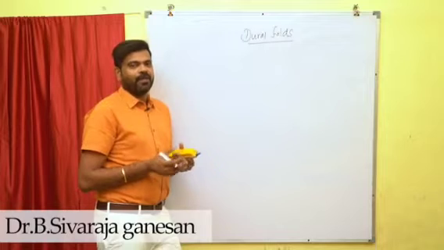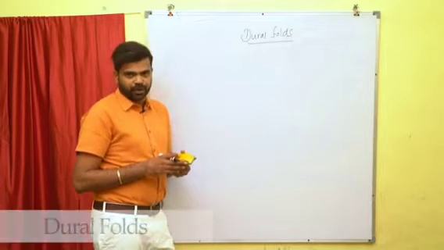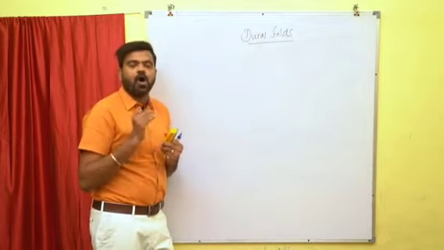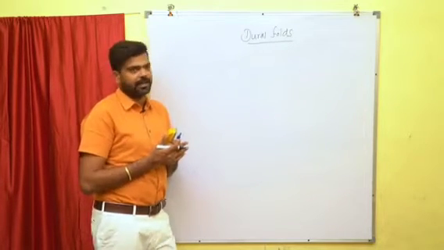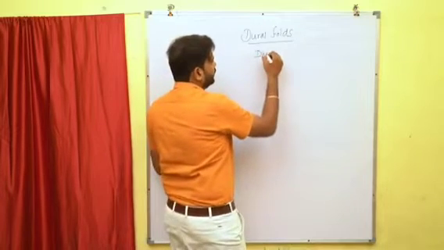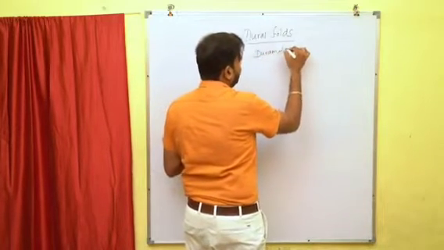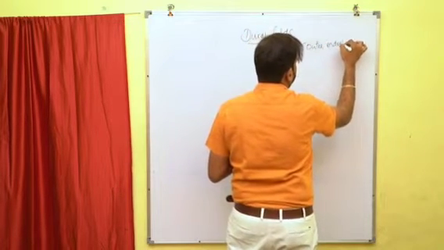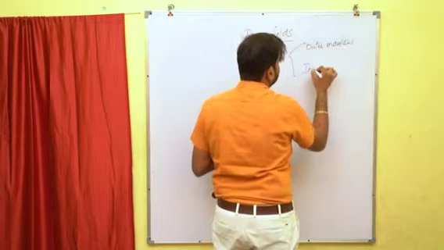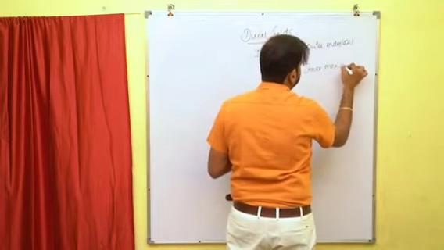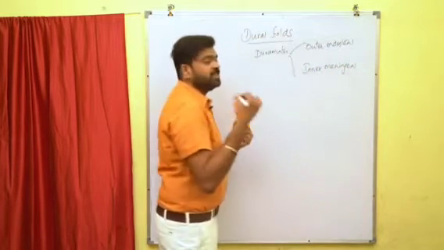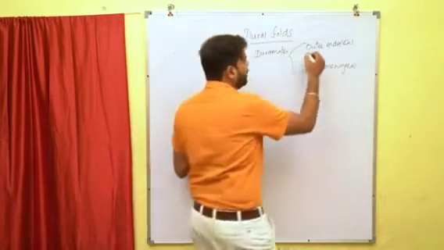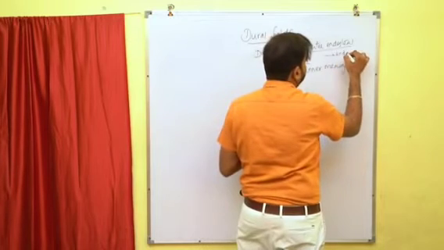Thank you. Hello everyone. In this session I am going to discuss the dural folds. In the cranial cavity, the dura mater consists of two layers: the outer endosteal layer and the inner meningeal layer. The outer endosteal layer lines the inner surface of the skull, forming the endocranium.